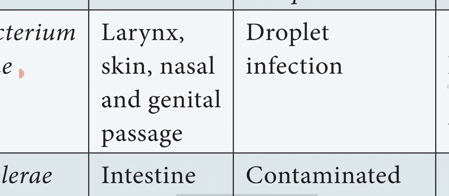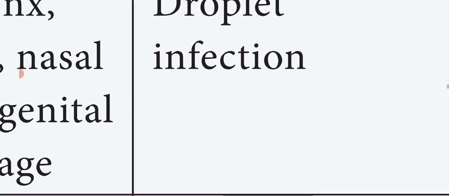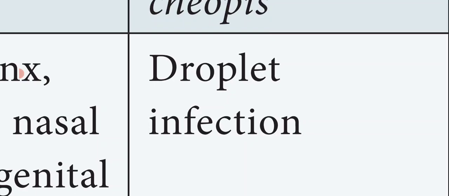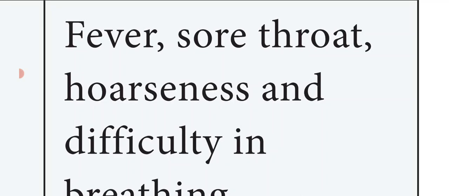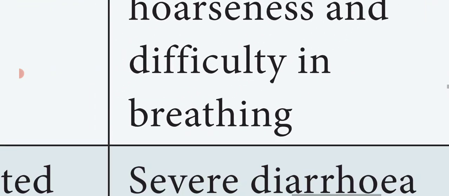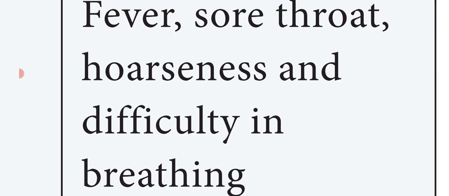Genital means reproductive organs. So it mainly affects the passage of the reproductive organs. The mode of transmission is droplet infection. Droplet means, as I already told you, when a person coughs or sneezes some water droplets are released. These droplets pass in the air, and if inhaled by another person, the disease is caused. So the symptoms are fever, sore throat, hoarseness and difficulty in breathing. So these are the symptoms of the disease.